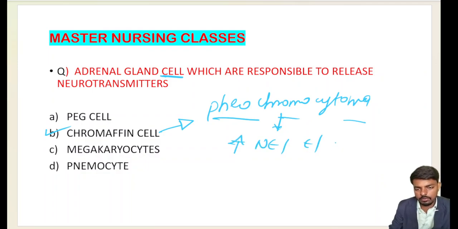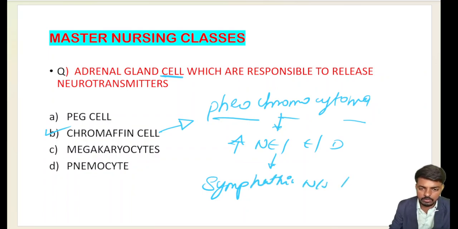Pheochromocytoma is a very important cancer condition where norepinephrine, epinephrine, and dopamine increase, so the patient is always in a sympathetic condition, with the sympathetic nervous system always activated. We will study pheochromocytoma while studying endocrinology. So the answer: chromaffin cells release neurotransmitters from the adrenal gland, namely norepinephrine, epinephrine, and dopamine.